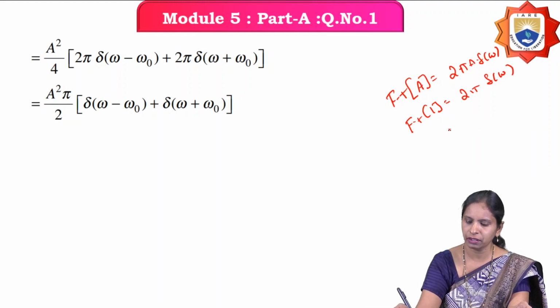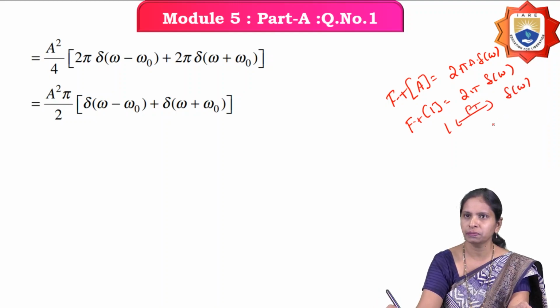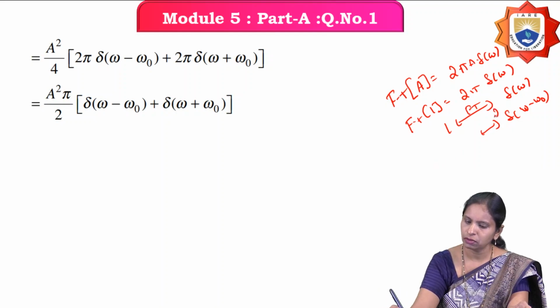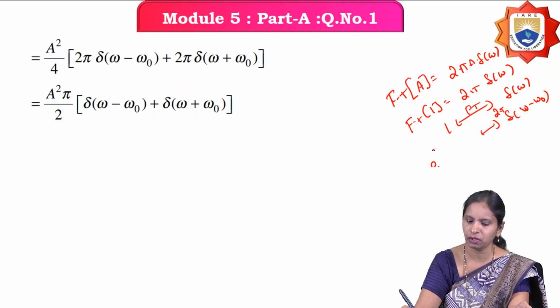Here we are shifting in the frequency domain. If you shift in the time domain, then you multiply in the frequency domain. Therefore, the Fourier transform of e power j omega naught t into 1 is 2 pi into del of omega minus omega naught.